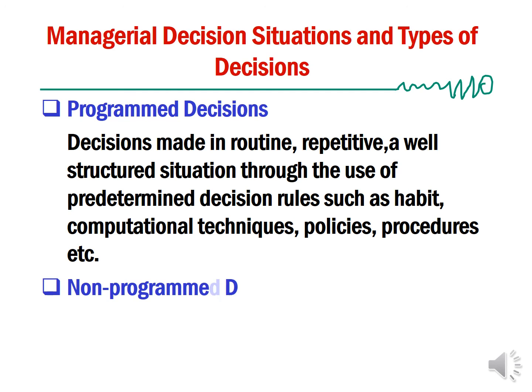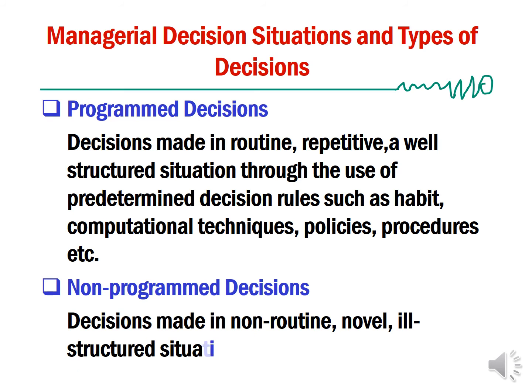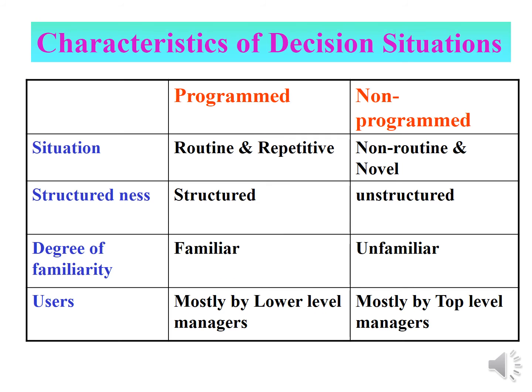Then number 2, non-programmed decisions. Non-programmed decisions are made in non-routine, novel, ill-structured situations. Then shall we compare the characteristics of programmed decisions and non-programmed decisions? The decision situation: in programmed decisions, it is routine and repetitive. In non-programmed decisions, the decision situation is non-routine and novel.